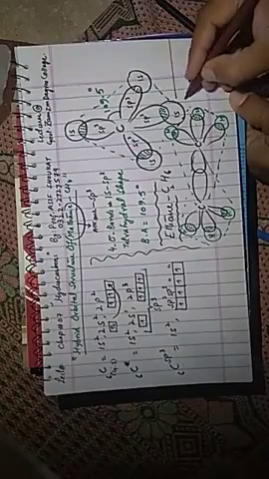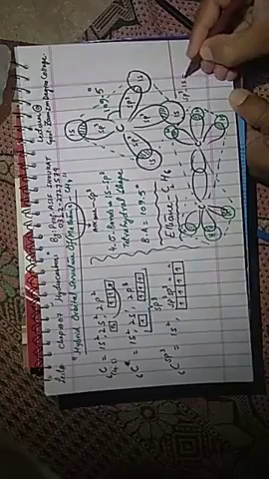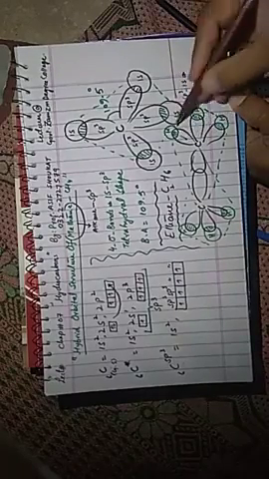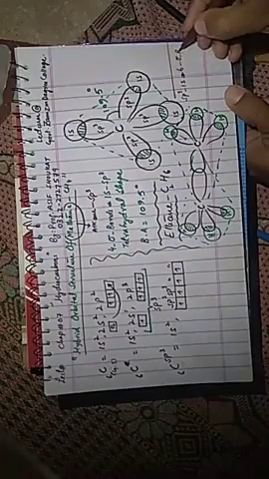Look at here, between sp3 and 1s, this one is sp3, this is 1s, 1, 2, 3 and so on, 6 sigma bonds are made. 6 sigma bonds. What about this one?